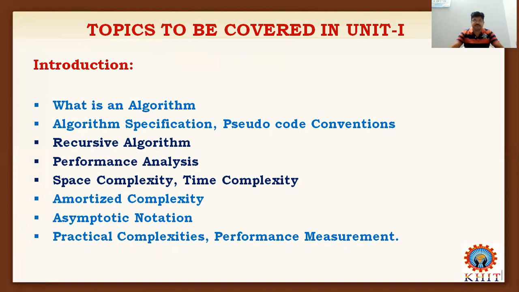So friends, in the earlier class, we discussed the basic concepts of algorithms. What is an algorithm? Why are we using algorithms?